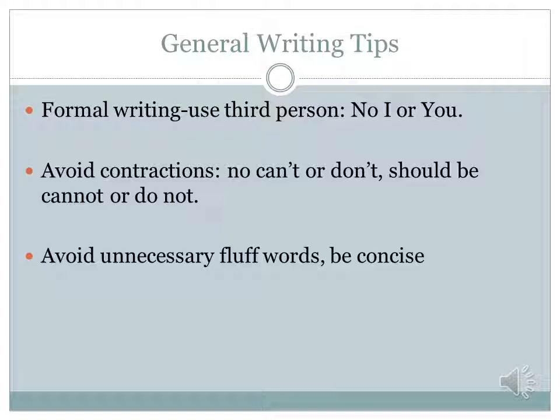Some general writing tips for APA. APA is formal writing, so you need to be using third person and avoiding the I or you, so no first or second person, unless your instructor specifically says they are okay with that or they want you to include it. You also want to avoid contractions. You may not be using can't, don't, shouldn't. You need to be spelling out the words, so it should be cannot or do not or should not. You also want to avoid unnecessary fluff words and be concise with your writing, be concise with your sentences.